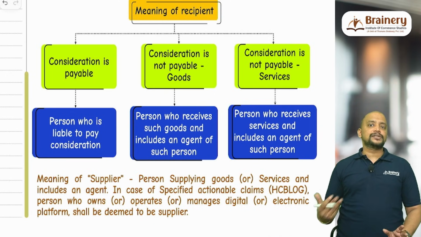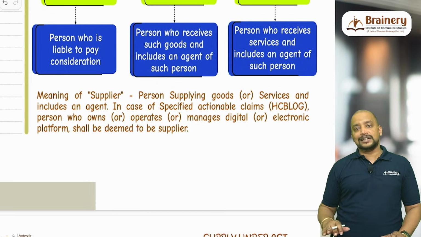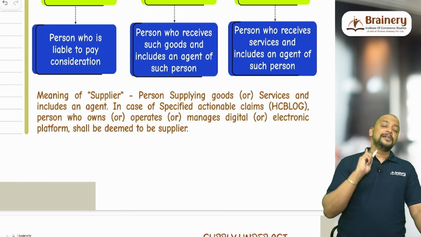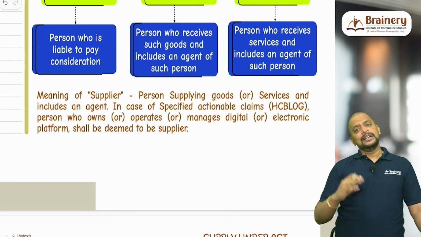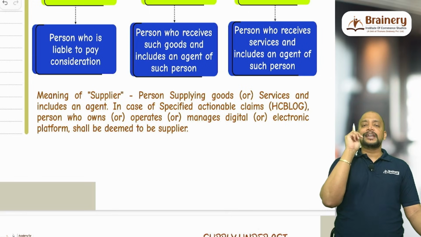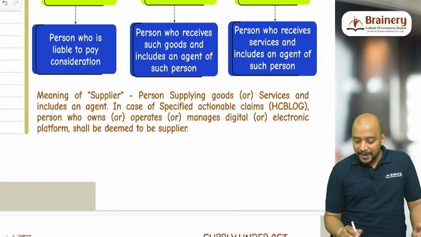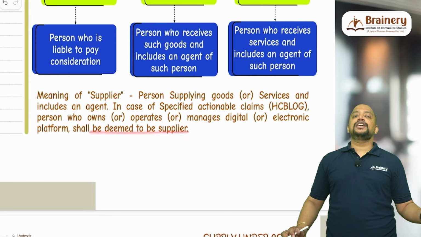Supplier is simple: the person who is engaged in supply of goods or services and includes an agent. Whereas in case of specified actionable claims, remember, generally supplier means the one who is making supply of goods or services, includes an agent also. But in case of specified actionable claims, the person who owns or operates or manages a digital or electronic platform shall be deemed to be supplier.